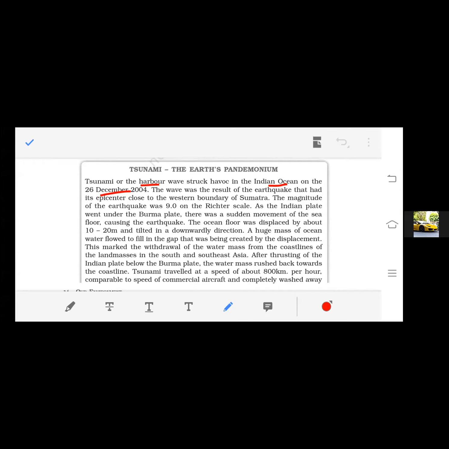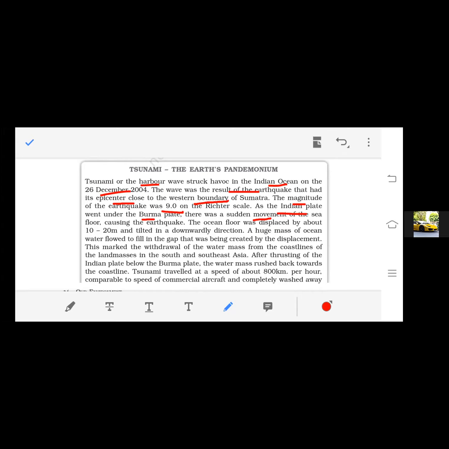The wave was a result of the earthquake, and that had its epicenter close to the western boundary of Sumatra, right? Western boundary, Burma side. The magnitude of the earthquake was 9 on the Richter scale. It is the upper limit of earthquakes. So it was a very intensive earthquake which occurred in the Indian plate. As the Indian plate went under the Burma plate, there was a sudden movement of the sea floor causing the earthquake, because the Indian plate and Burma plate were moving, and the Indian plate went downward under the Burma plate.